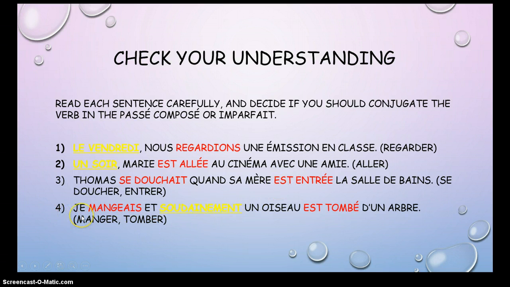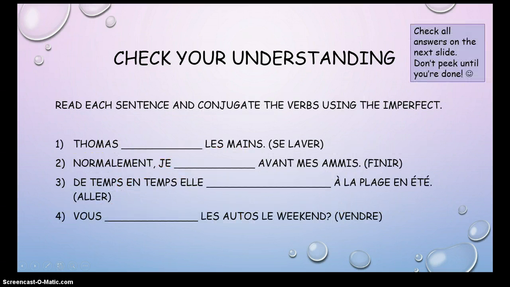Our last one for this slide. Je mangeais et soudainement un oiseau est tombé d'un arbre. I was eating and suddenly a bird fell from the tree. So our word suddenly is a key indicator that oiseau est tombé, that part must be in the passé composé. Here is your second set of checking your understanding questions. Please pause the presentation and make sure you refer to your notes on how to use the imperfect.